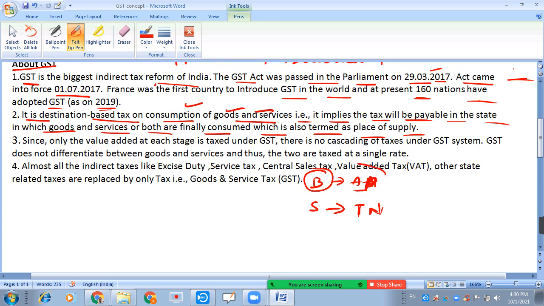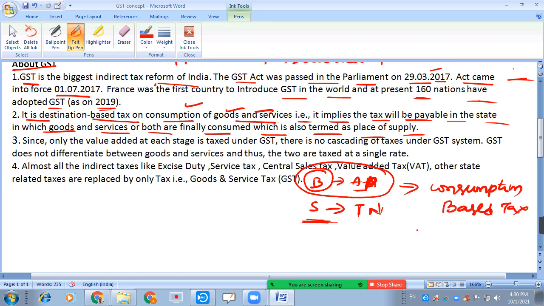So the tax can be collected from the buyer, not from the seller. It means the tax can be collected from the person who consumes the goods and services, not from the supplier's point of view. That is what is called a consumption based tax, or destination based tax.